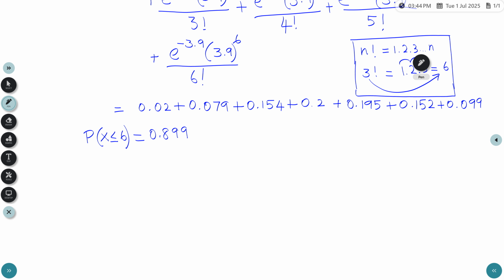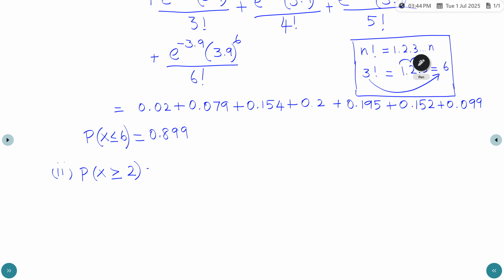The second one, we need to find the value for probability of x greater than or equal to 2. Another formula is, probability of x greater than or equal to 2 equals 1 minus probability of x less than 2. So 1 minus, less than 2, there are two cases only: P of x equal to 0, P of x equal to 1.